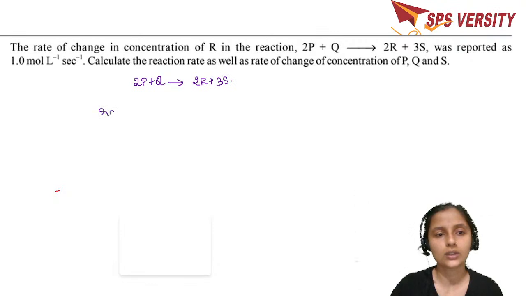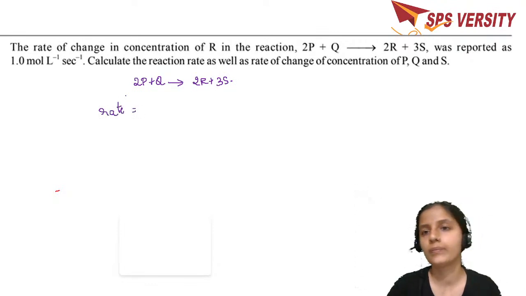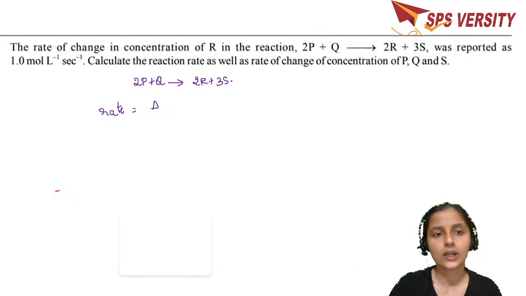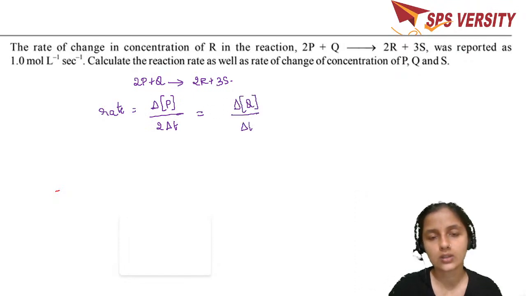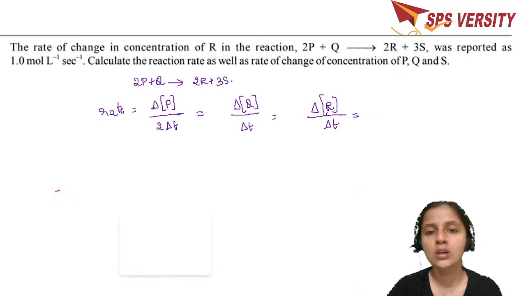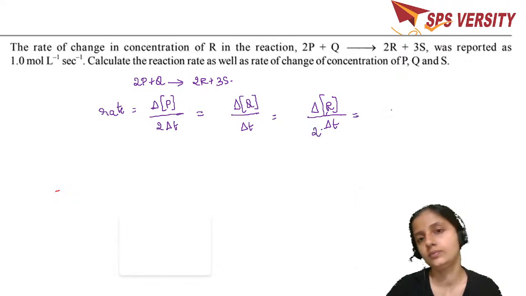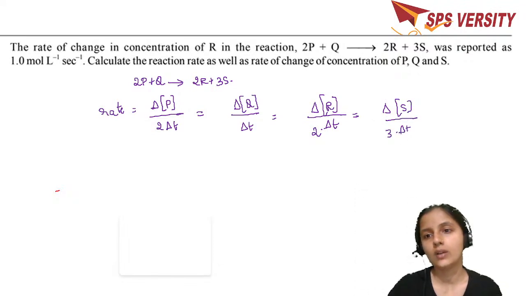How do you write the rate of the reaction? Rate is equal to, you can put any number. So delta P divided by 2 delta T, because 2 is there along with P, which is equal to the change in concentration. Whenever it is the reactant, put minus, and if it is a product, put a positive sign.